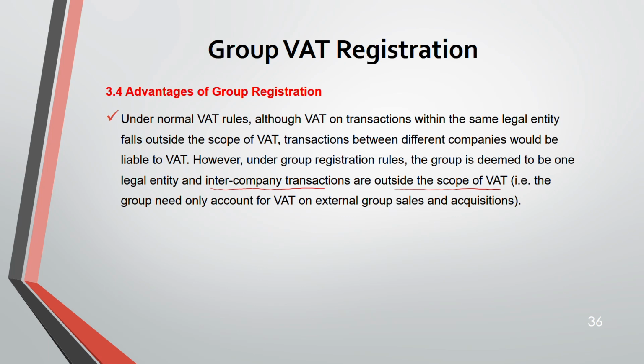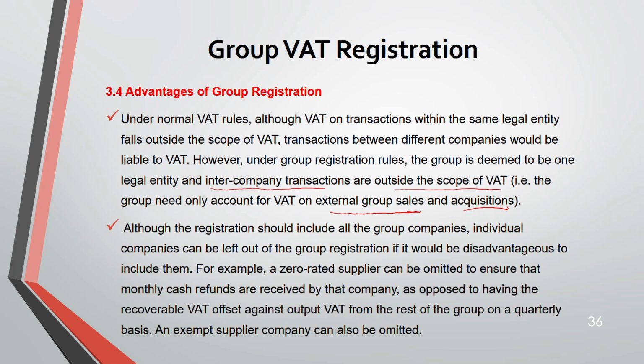So the group will account for VAT, which means only one set of sales and acquisitions. The group need only account for VAT on external group sales and acquisitions. Anything among the group is outside the scope of VAT. But if there is any sale or acquisition external to the group, VAT will be accounted for. So intergroup transfers are ignored for VAT. That is the number one advantage of group registration.